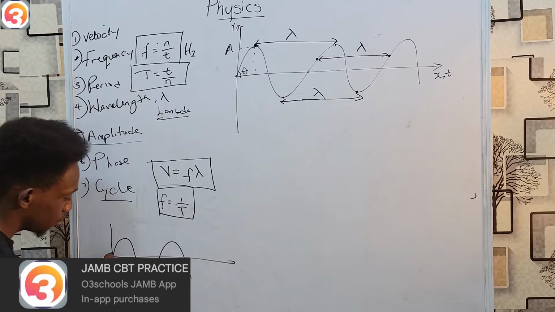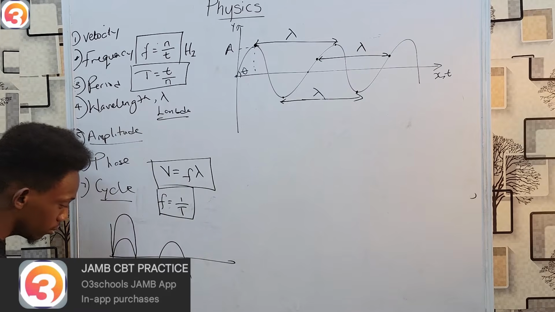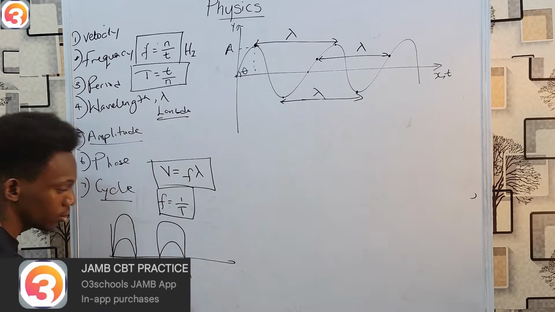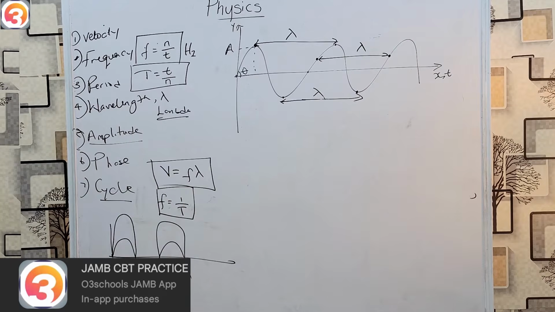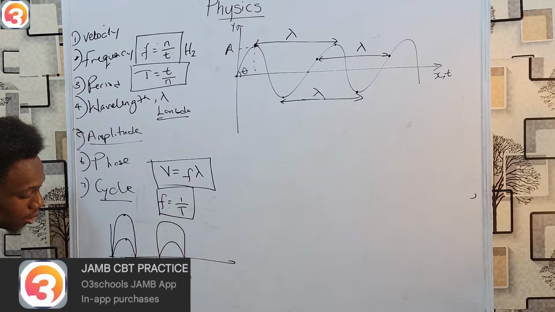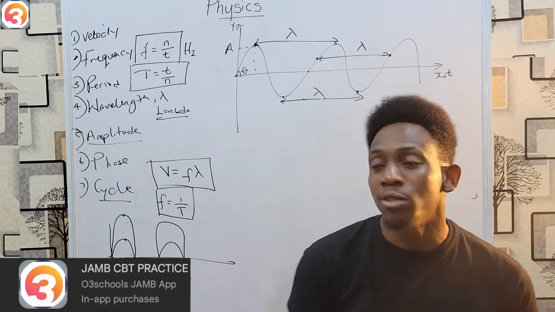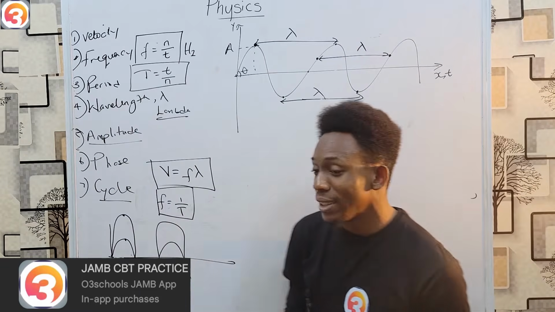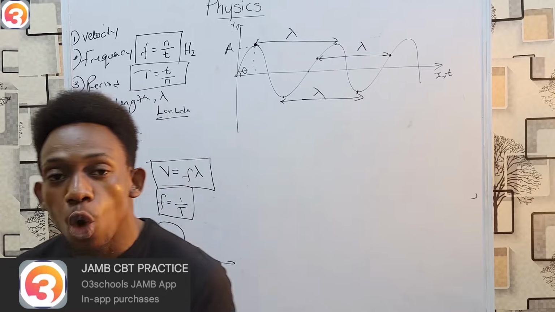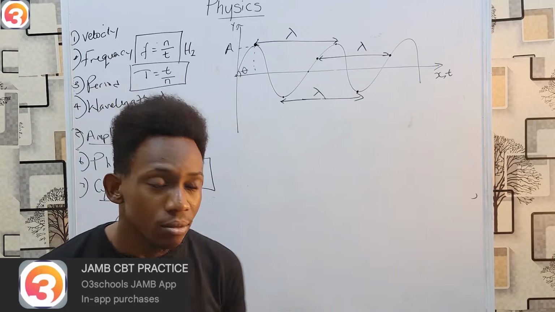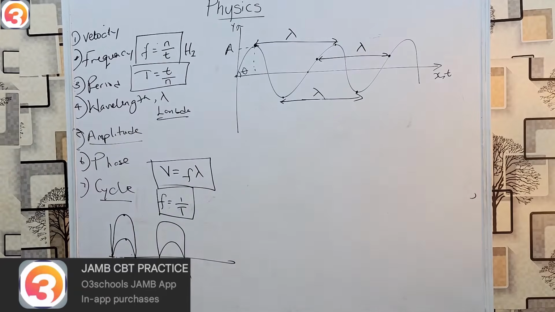Something like this. They might not have the same shape, but they are meeting at peak at the same time, equilibrium at the same time. And that is what it means to be in phase. If it's not like that, then they are said to be out of phase. So these are the terms we shall use in analyzing waves.